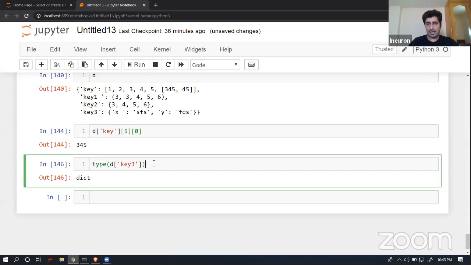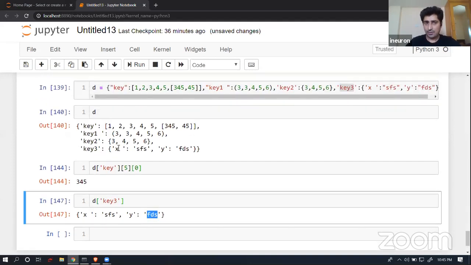Now, if I have to access data like FDS, how will I be able to do that? In the case of a list, I know how to parse data just with the help of indexes. But if it is going to return a dictionary, again I will follow the same approach. So I can give a key of key over here.